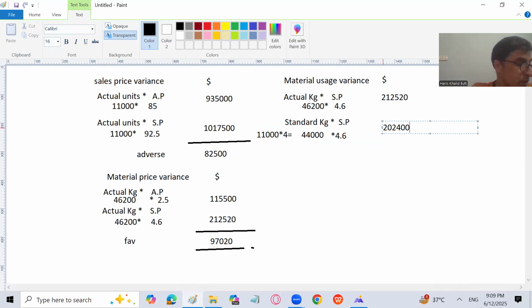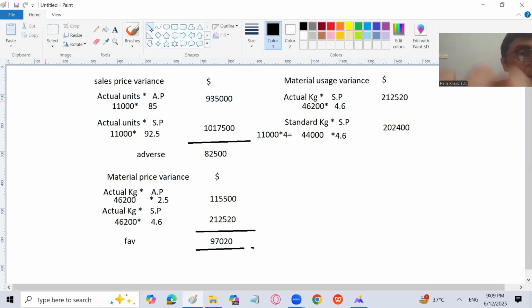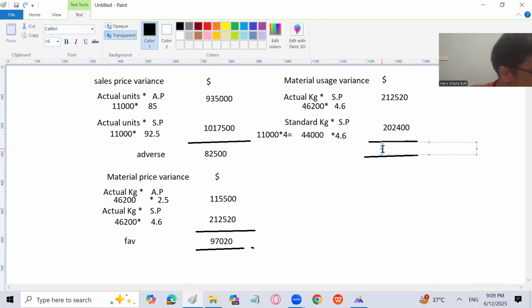202,400 minus 212,520, we will get the variance 10,120. And again, this is going to be an adverse variance, because of the reason that we should have used 44,000 kgs, but we have used 46,200 kgs. So 2,200 kgs have been utilized more than the standard. So that is why we have an adverse variance.